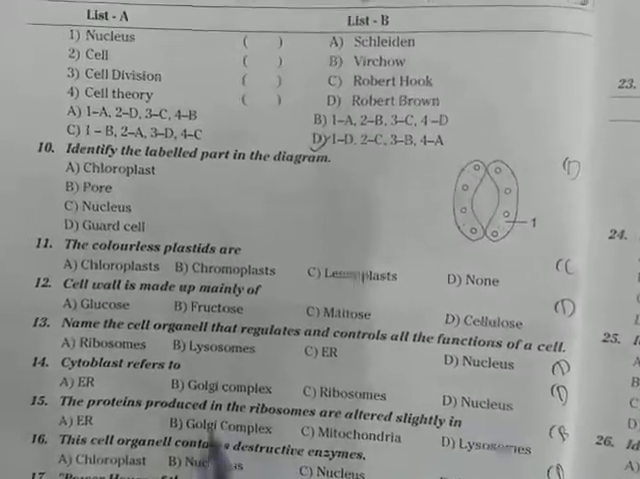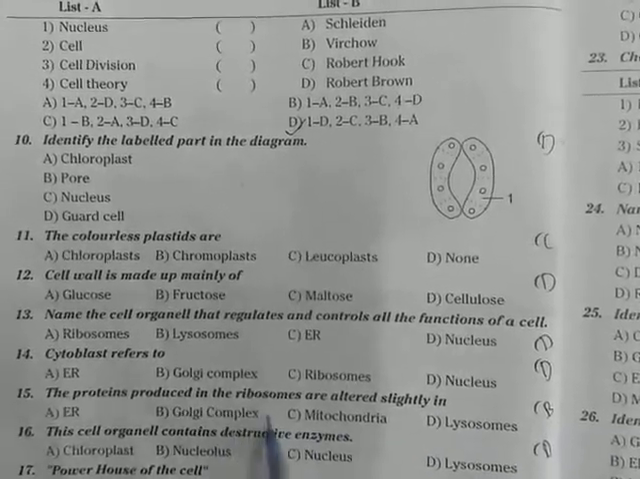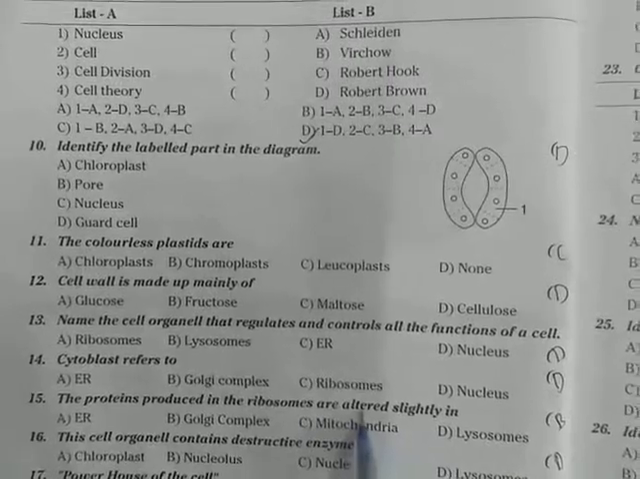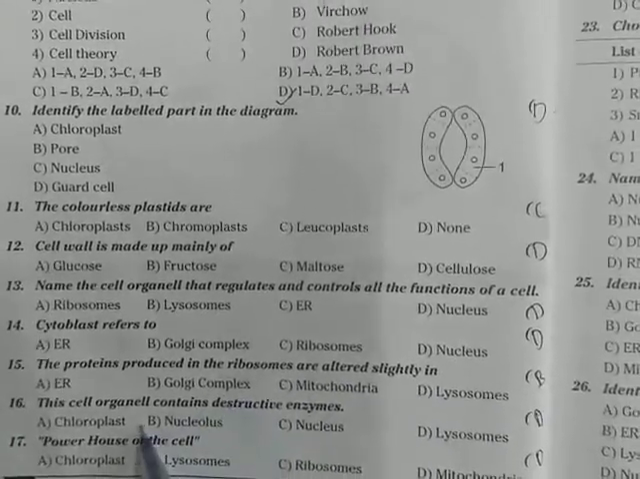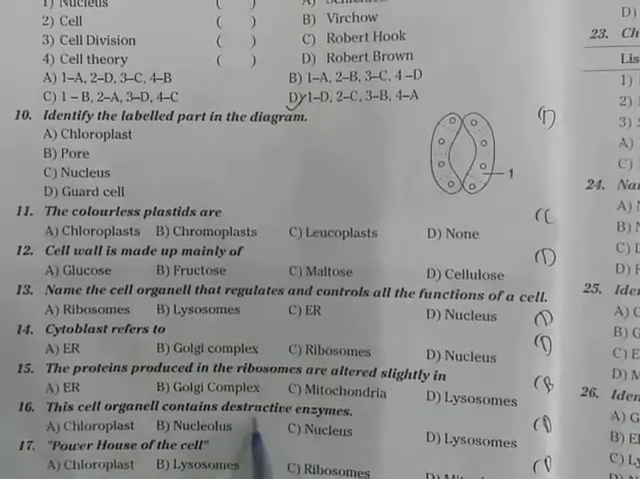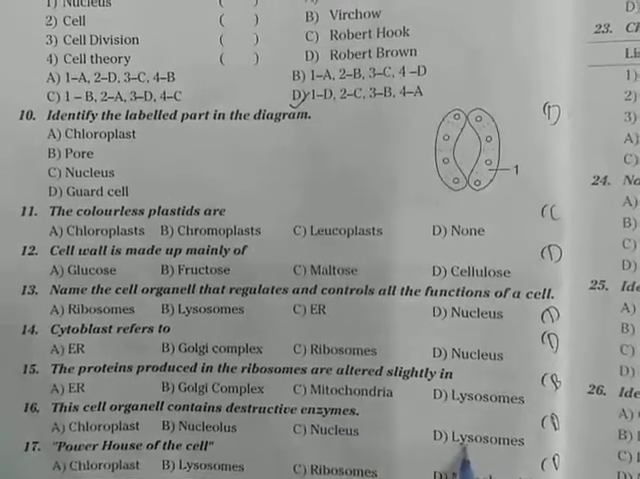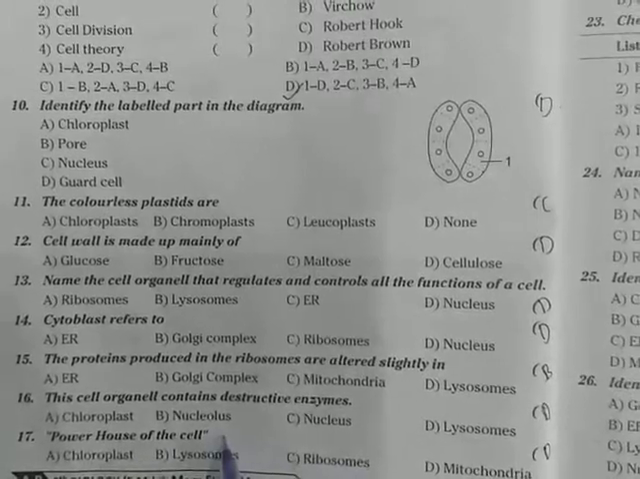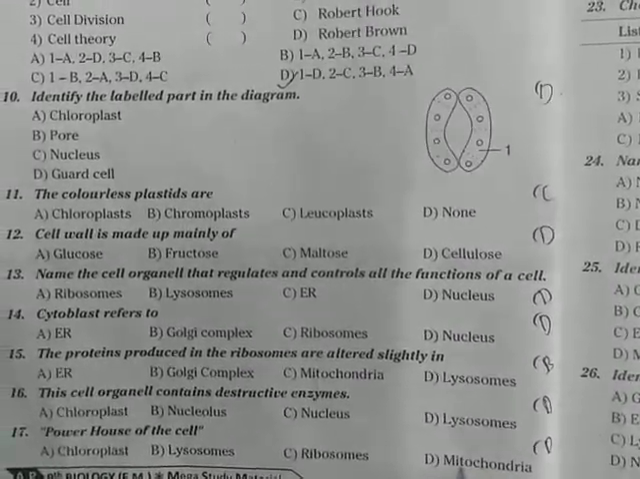Already we studied. Next, the proteins produced in the ribosomes are altered slightly in Golgi complex. Slightly altered means they undergo slight changes in Golgi complex. Next, this cell organelle contains destructive enzymes. Which cell organelle? Lysosomes. Lysosomes contain destructive enzymes. Next, powerhouse of the cell. What is called the powerhouse of the cell? Mitochondria is called the powerhouse of the cell.